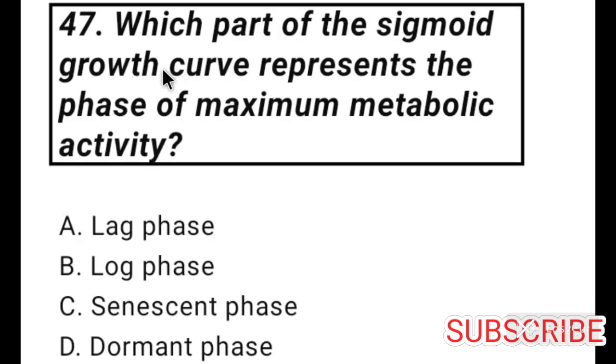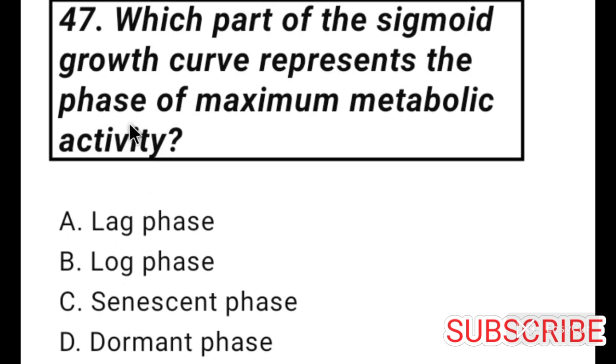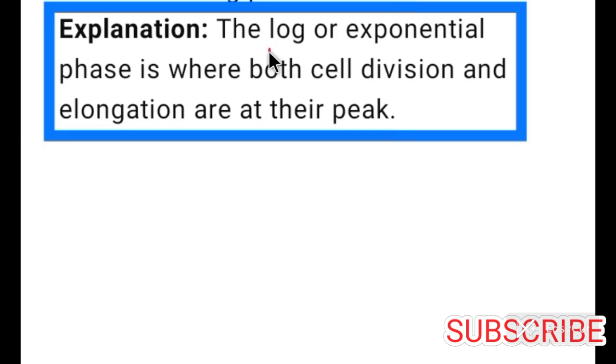Question number 47. Which part of the sigmoid growth curve represents the phase of maximum metabolic activity? So, maximum metabolic activity is shown by exponential phase or log phase. So, option B is correct for question number 47. The log or exponential phase is where both cell division and elongation are at their peak.